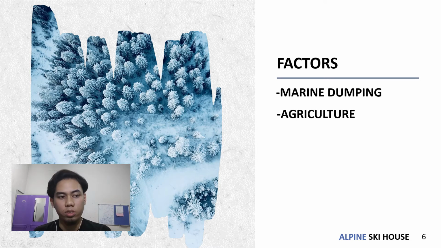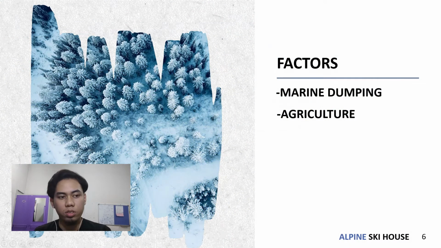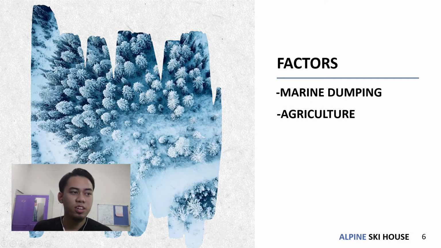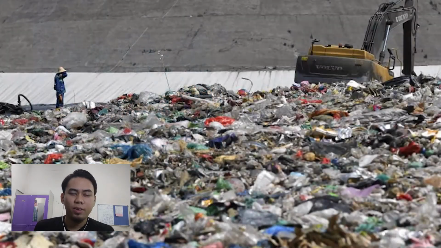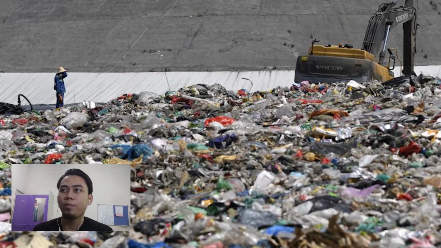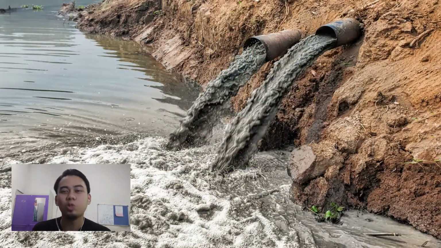To minimize the pollution, if you're a farmer, you should carefully plan your farm to be built in a suitable place, keeping a distance from water sources. For the last factor, which is industrial waste, as we know, industry produces a lot of waste containing toxic chemicals and pollutants. When they don't have a proper place to keep the chemicals or a proper method to manage this waste, the last choice is to channel all this waste into the water.